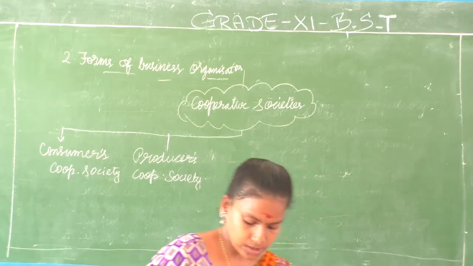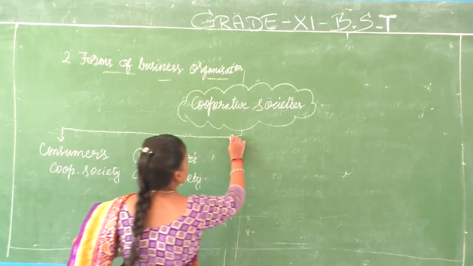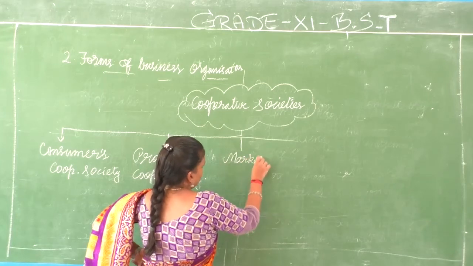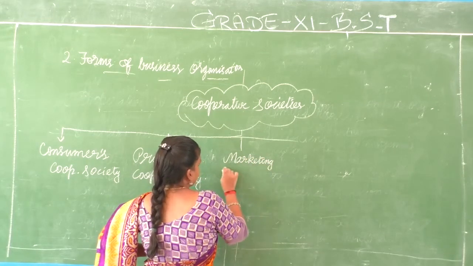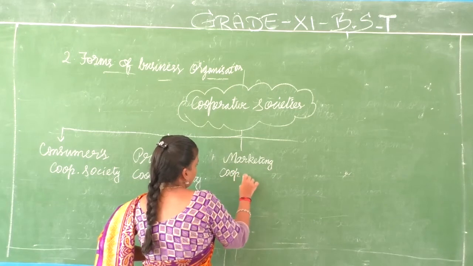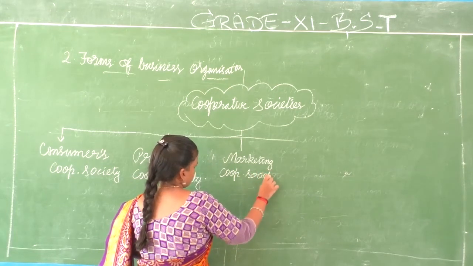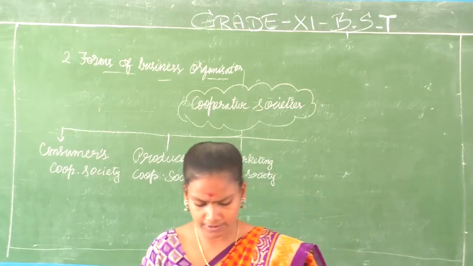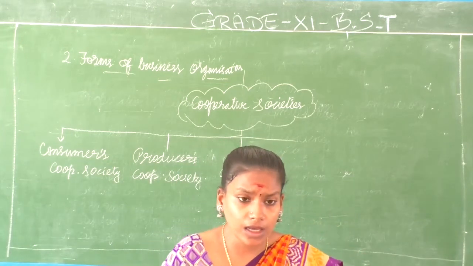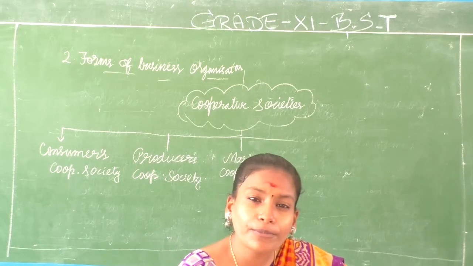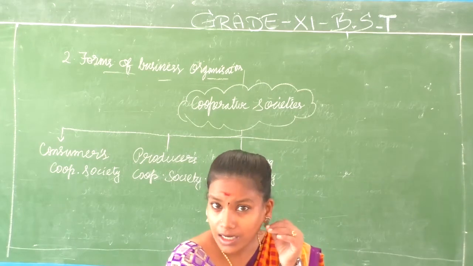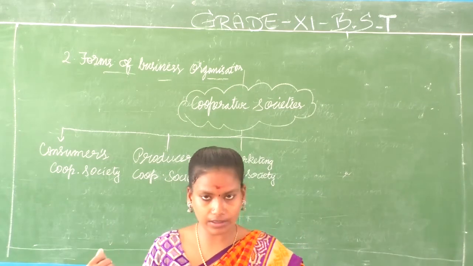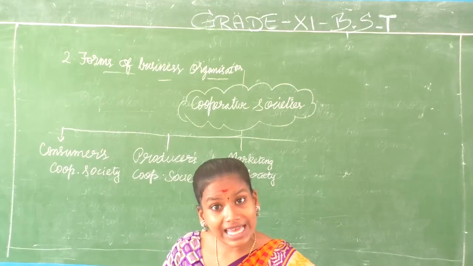The next one is marketing cooperative societies. What is a marketing cooperative society? It is formed to help the small producers in selling. Earlier we saw producers societies were for procuring the materials, raw materials. Here it is marketing, for selling, for the small producers.